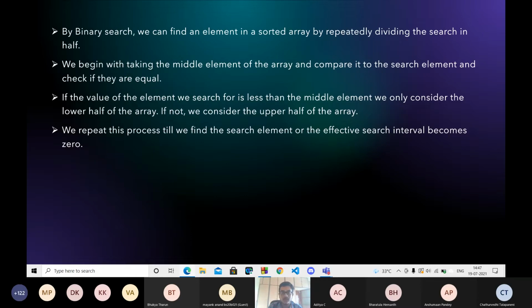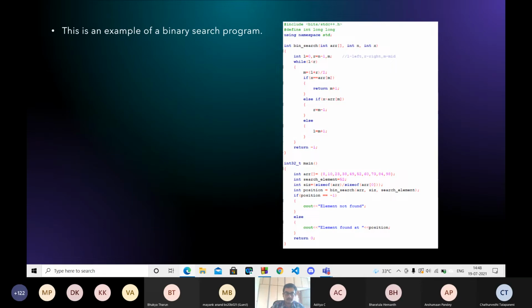So then we can just divide the array into two halves, and we apply the same function on the right side of the array. Or else, if the search element is less than the middlemost element, then we apply the same function on the leftmost part of the array. And we repeat this process till we converge to only a single element, and then the effective search interval becomes 0.